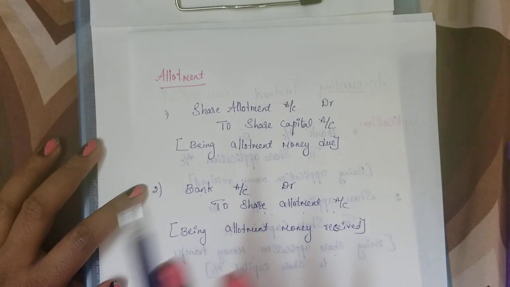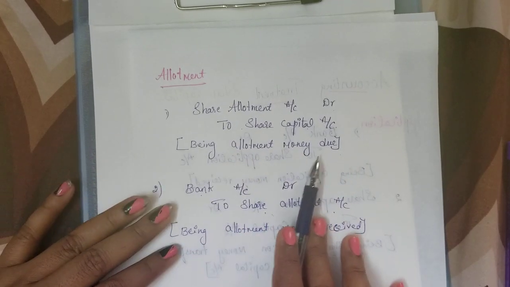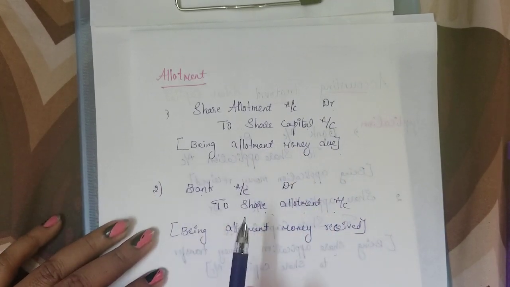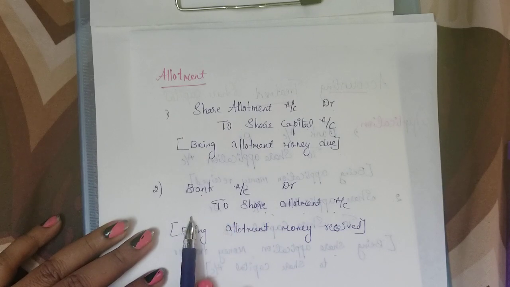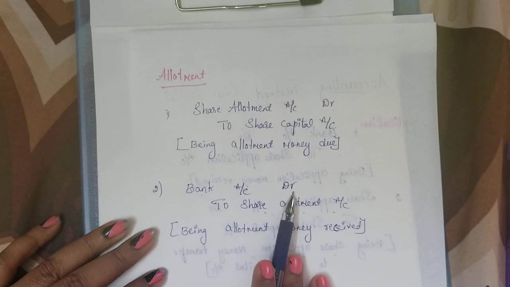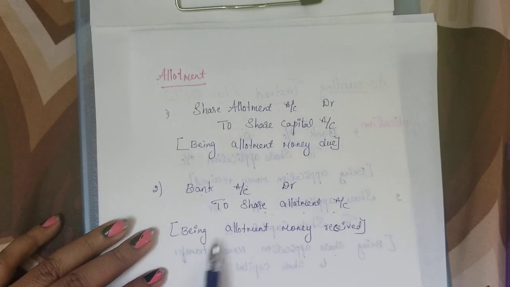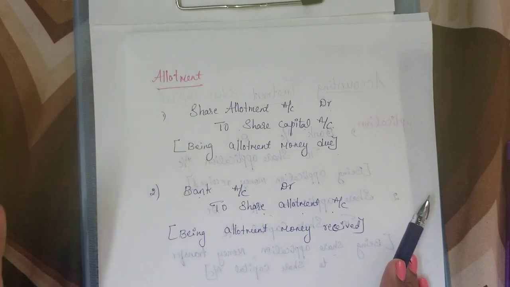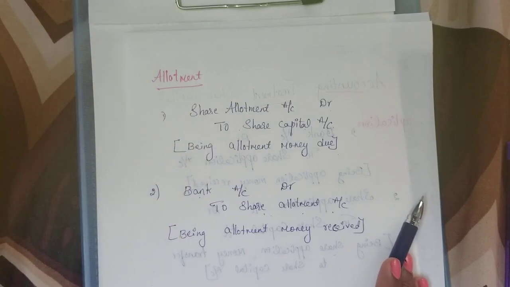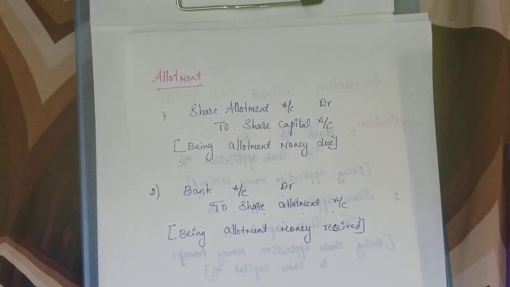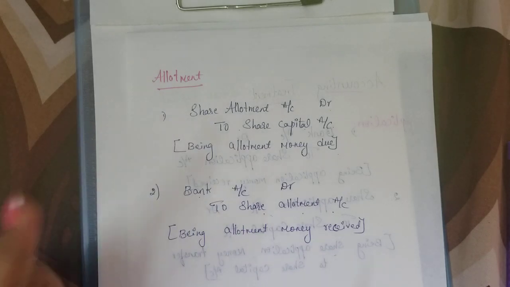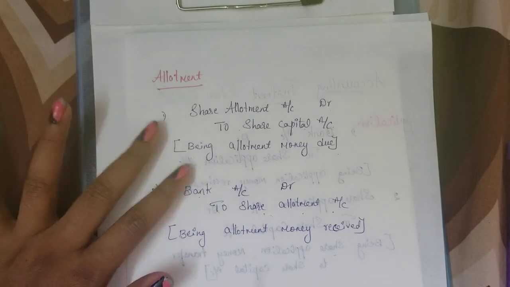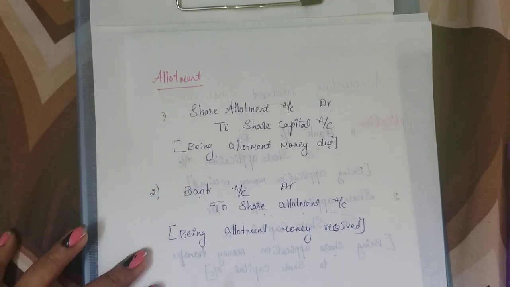Okay, the allotment money is not yet paid. The next comes when you are receiving the allotment money: bank account debtor to share allotment account, being allotment money received. Understood? In application, you receive the money first itself, so the bank account comes first. Okay, two entries in application and two entries in the allotment stage.